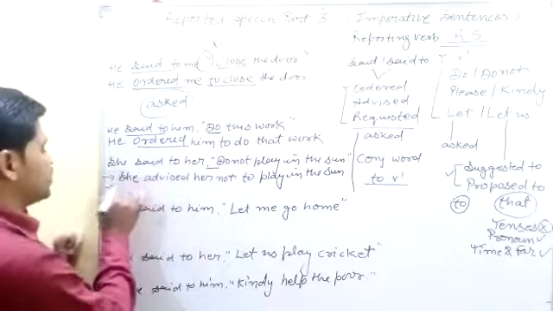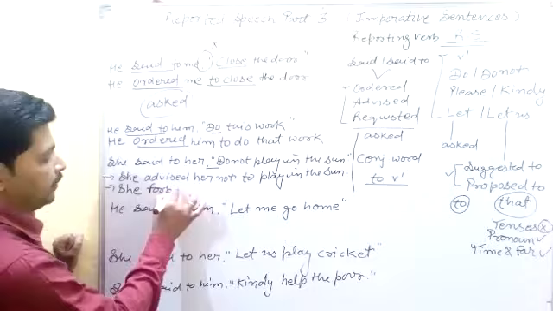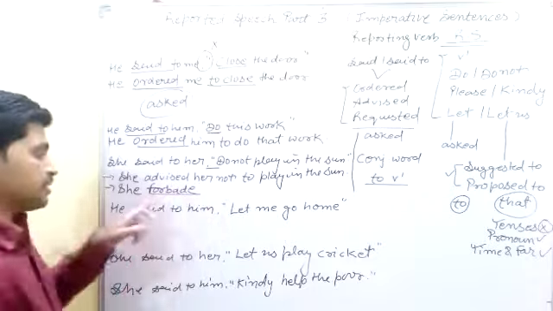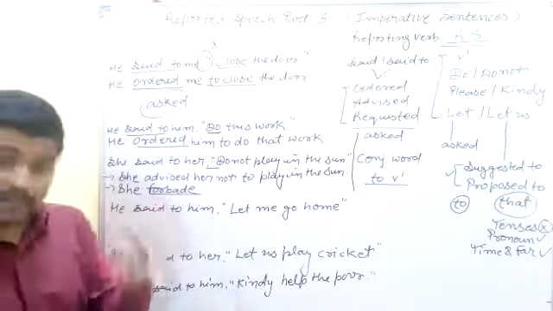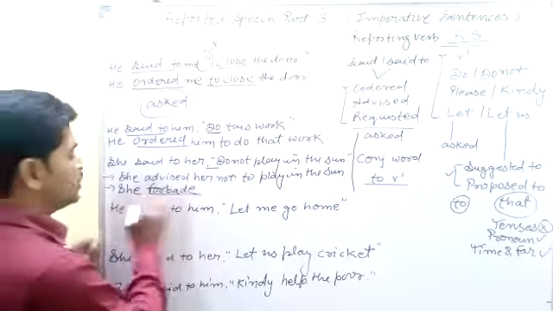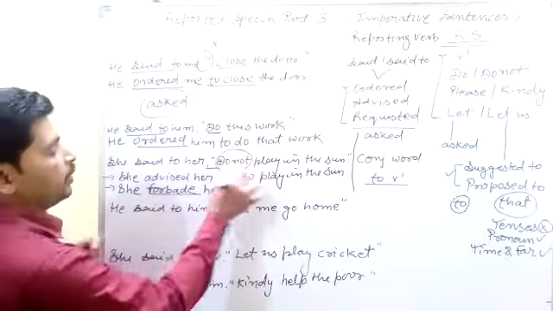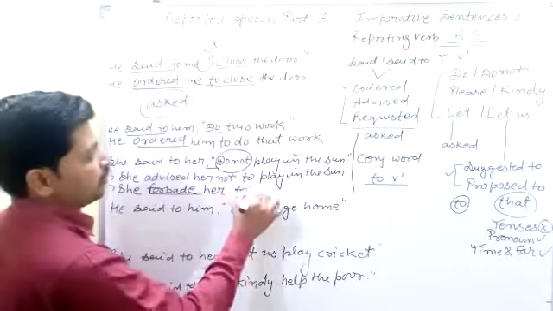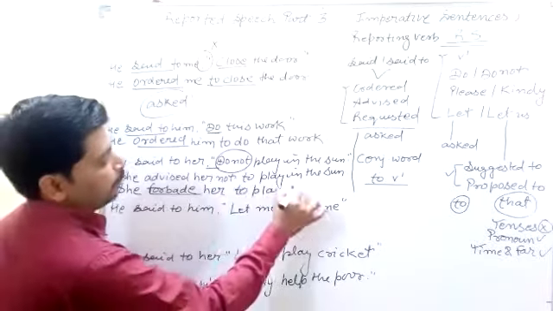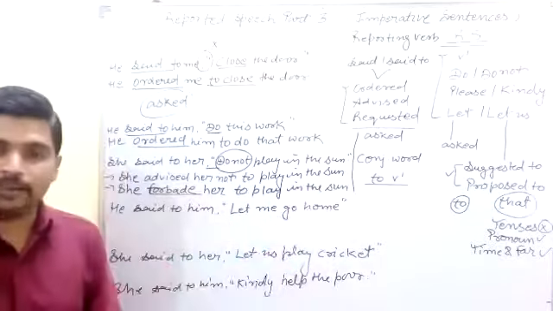Now the second rule is this: "said to" changes into "forbade". "Forbade" is a negative word. It highlights the negative feeling in the sentence. So we use "forbade her", and "don't" is totally left out, and before the first form of the verb we use "to play in the sun". I think you understand very well.